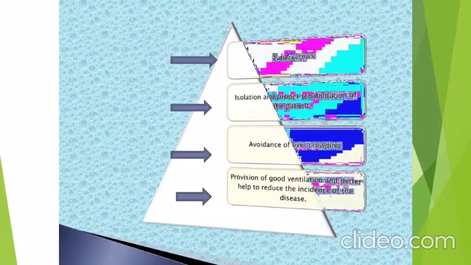Okay. Now he is saying tuberculosis. He is saying how it is caused. I told you earlier in the last classes also about tuberculosis. Again, the infectious agent involved in this is bacteria. Okay, so how can it be prevented? Isolation and proper rehabilitation of the patient, avoidance of overcrowding, provision of good ventilation, and better health care help to reduce the incidence of the disease. Okay.